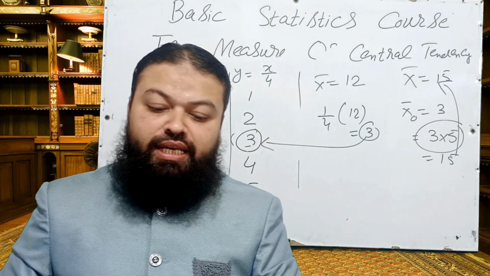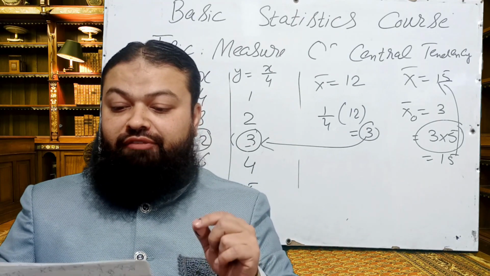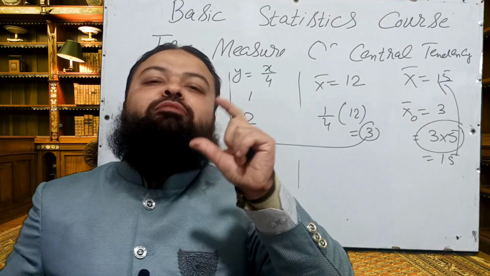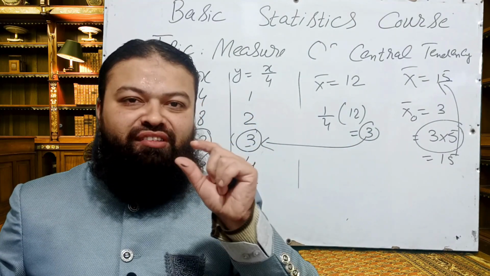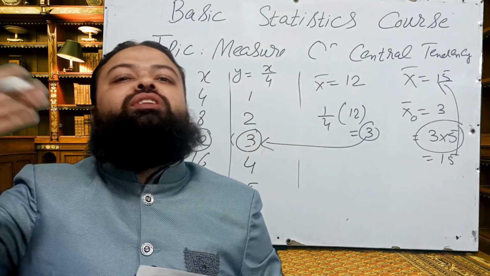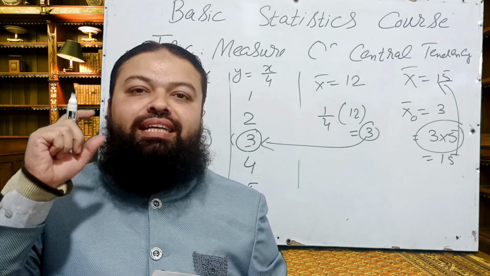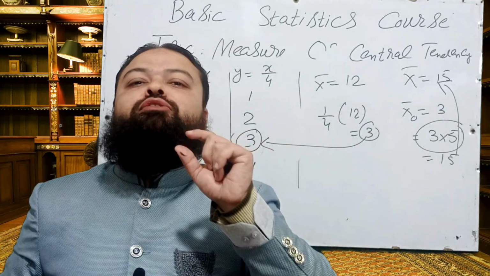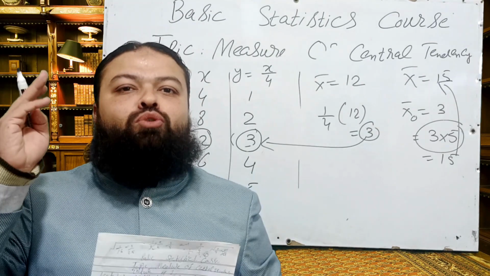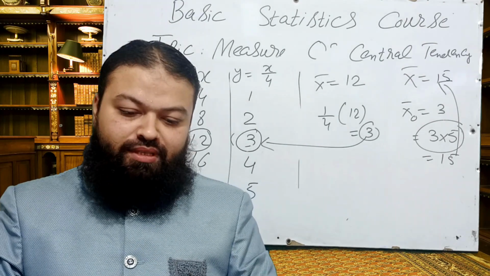Number 8, if the grouped data has open-end classes, for example we have marks of the students, the first class is less than 10 and the last class is more than 70, that is an example of open-end classes. In that case we cannot find mean, but we can find median, quartile deviation and mean deviations, and mode also.